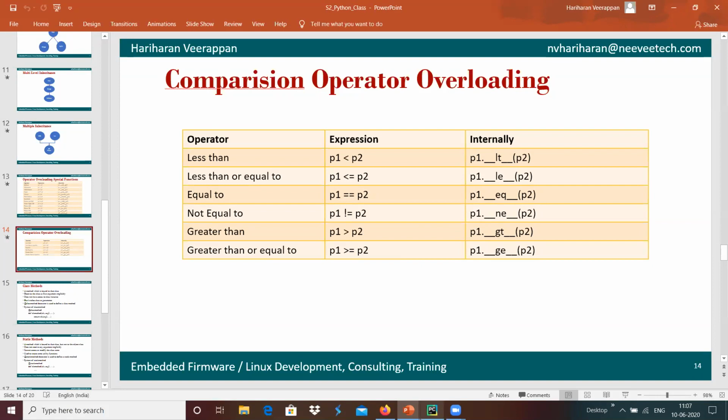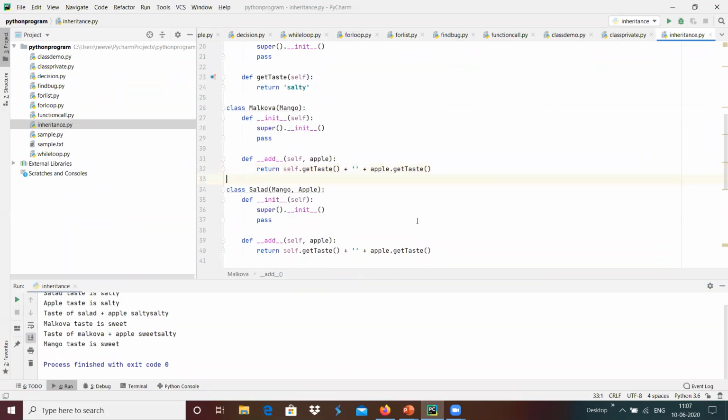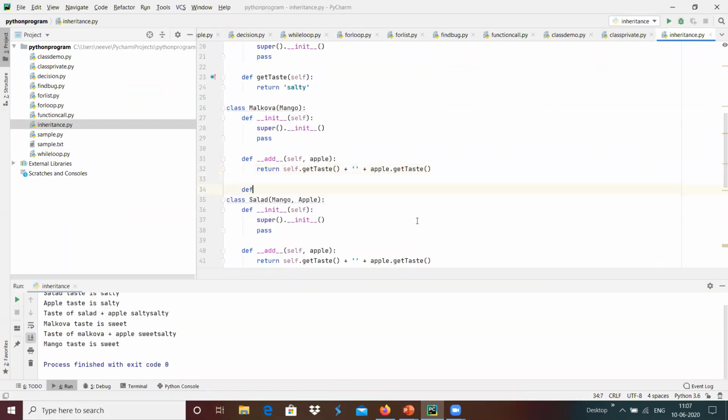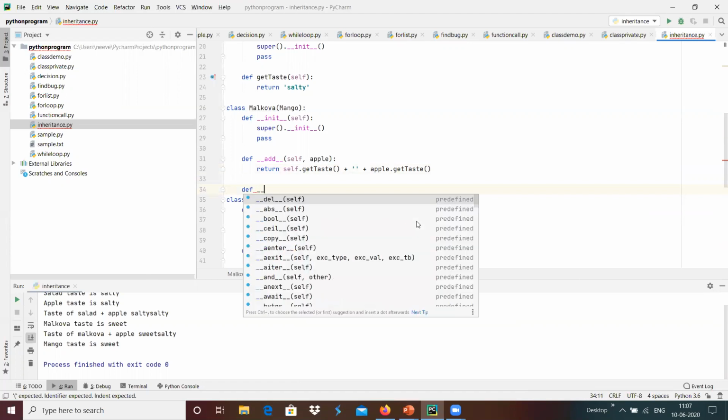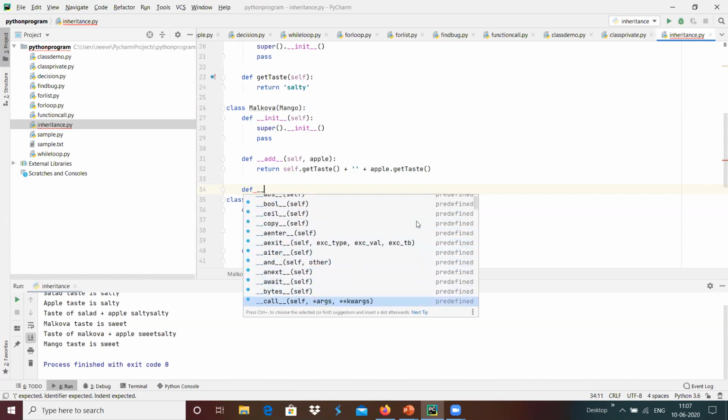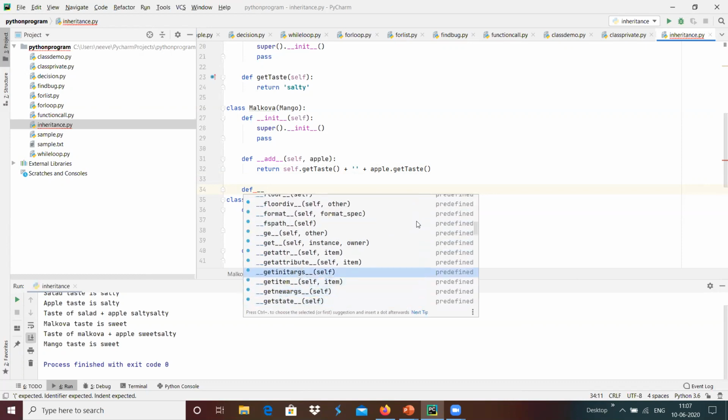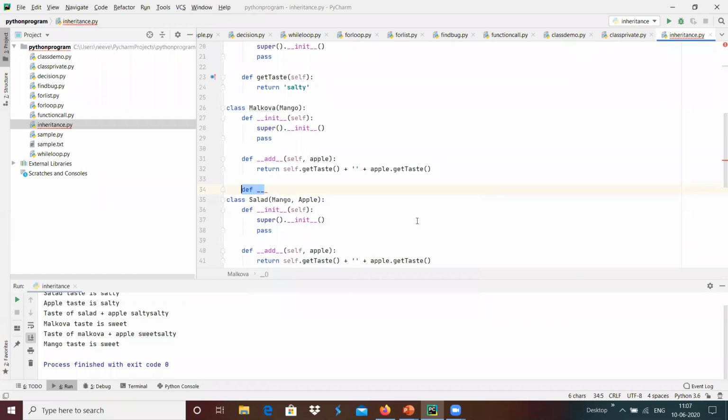defined function. For example, here we can get this function by providing, if we type with the auto completion, something like del, absolute, boolean, copy, and so on. All those things can be overridden over here. For example, greater than; like that we can do the operator overloading accordingly.